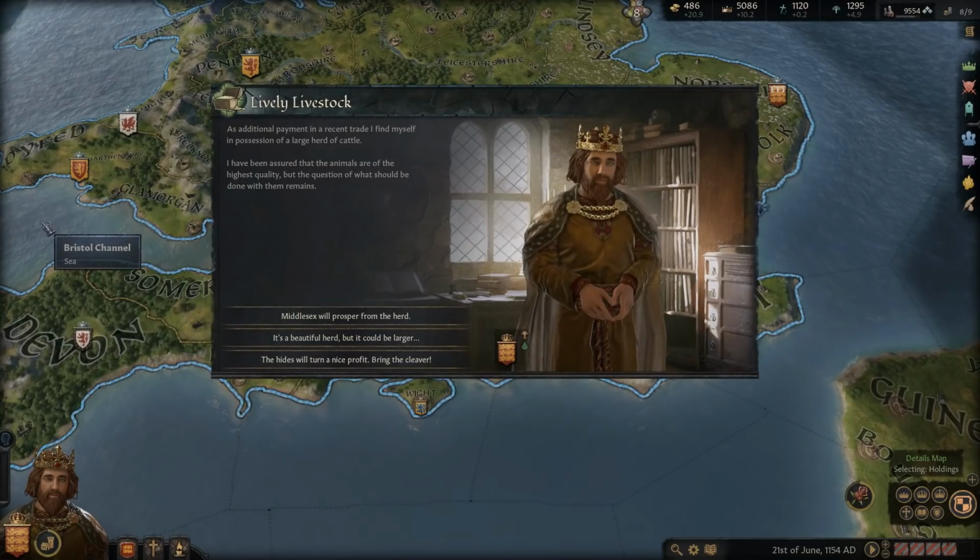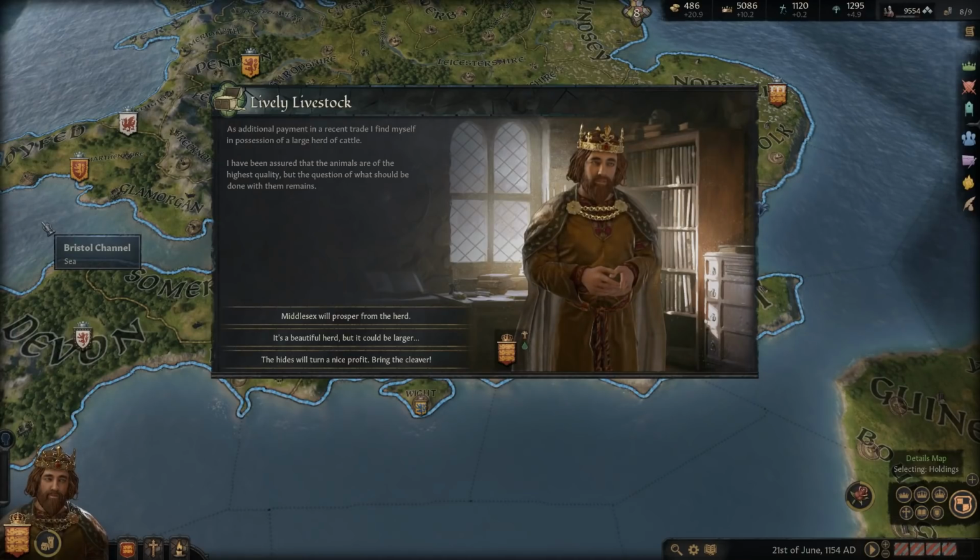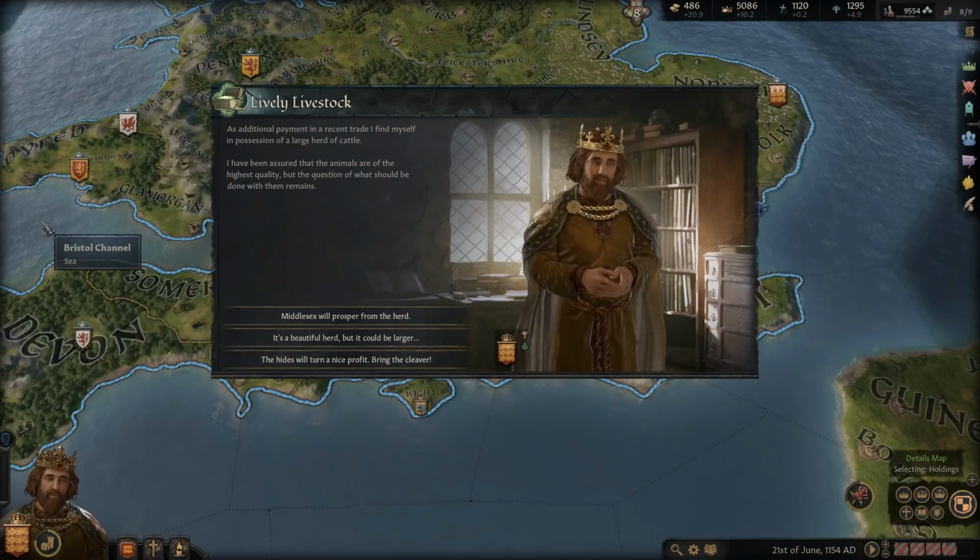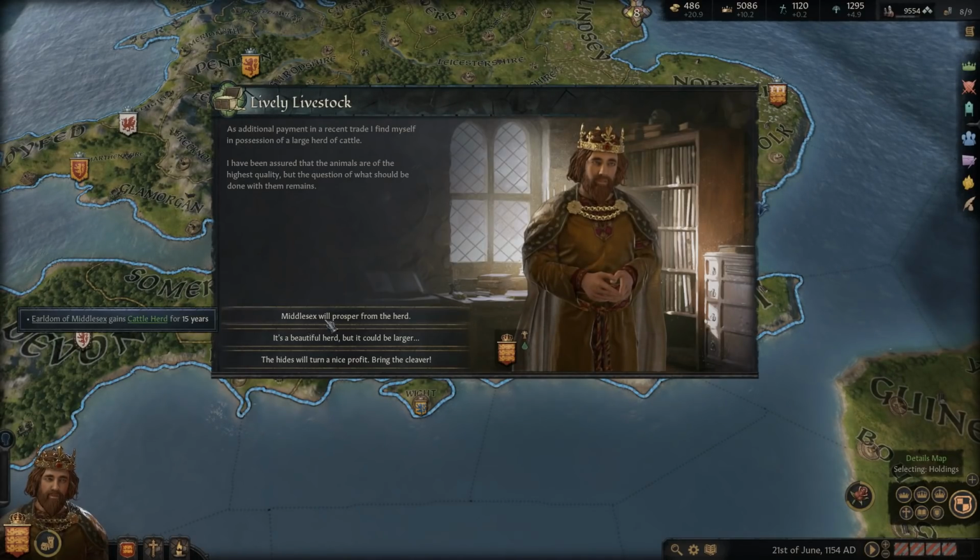Lively livestock. As additional payment in recent trade, I find myself in possession of a large herd of cattle. I have been assured that the animals are of the highest quality, but the question of what should be done with them remains.